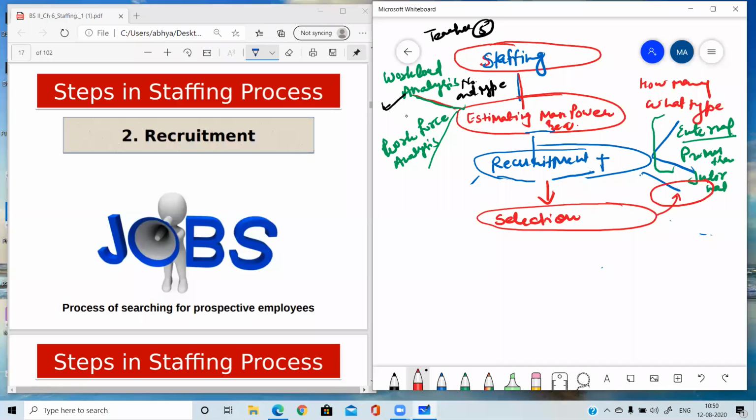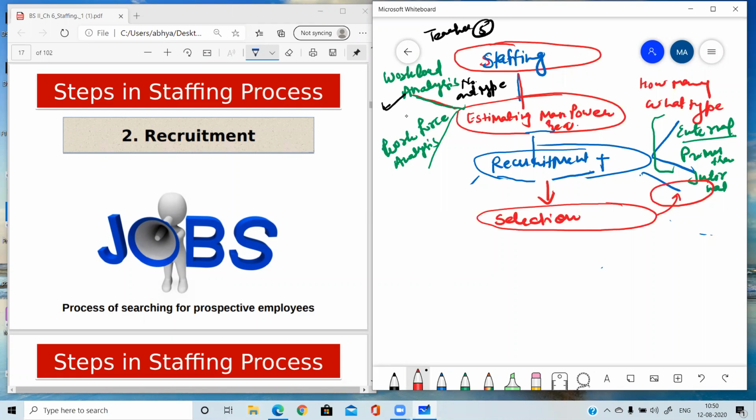Like in a school, if we need to select a teacher, then in first stage applications will be demanded. Then phone calls will be made to the candidates who are eligible for the post. Then when the candidates come, there may be a written test, there may be a demo class, 1 or 2 days, and finally there may be an interview. And on the basis of all these things, the candidates will be finally selected. Sometimes there are different levels of interview, 2-level interview, 3-level interview, and in some small organizations where so many formalities are not required, only one interview can be there.